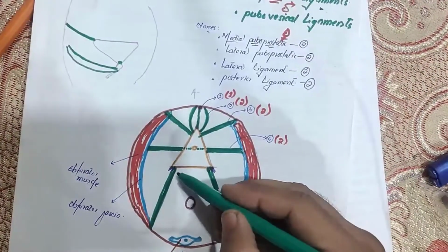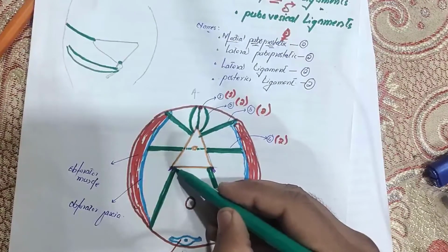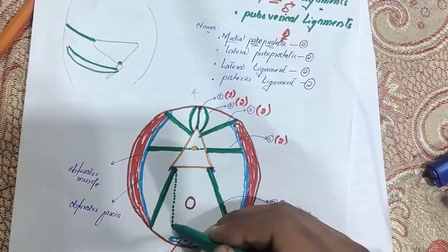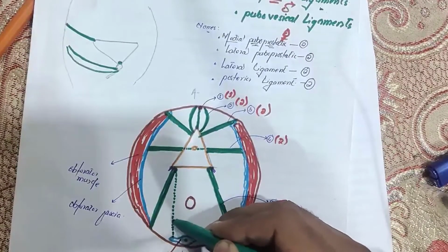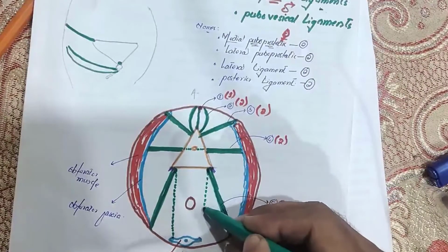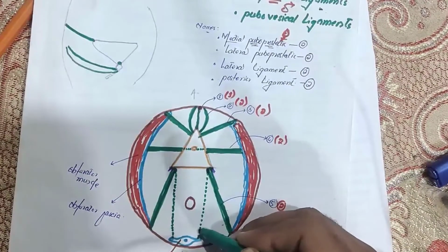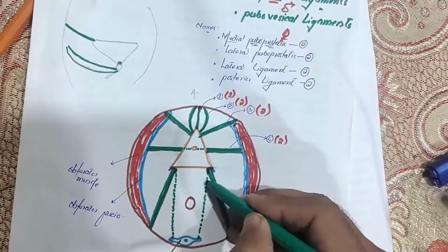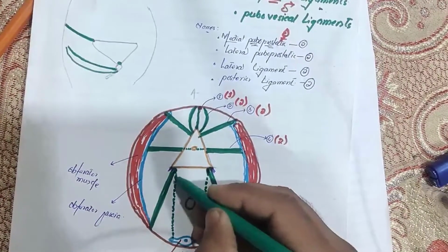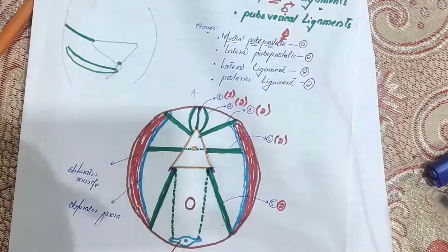It's actually a peritoneal fold which will join the base of the bladder to the third sacral vertebra, right? It will join the base of the bladder to the third sacral vertebra like this, right?